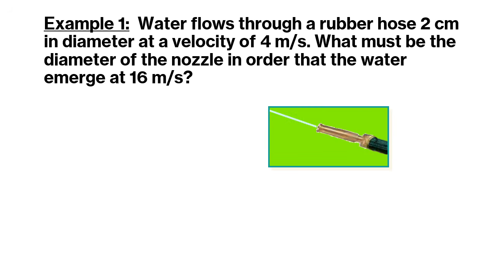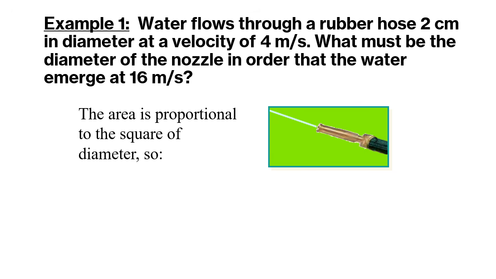For example, water flows through a rubber hose 2 centimeters in diameter at a velocity of 4 meters per second. What must be the diameter of the nozzle in order that the water emerge at 60 meters per second? Now, the area is proportional to the square of the diameter.